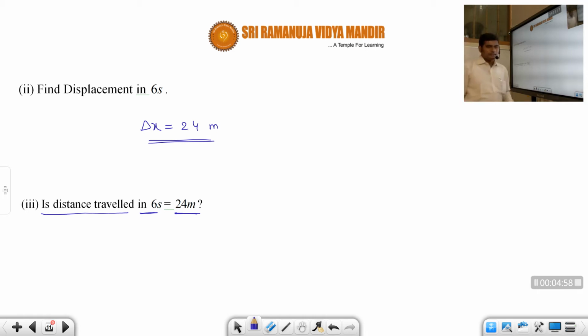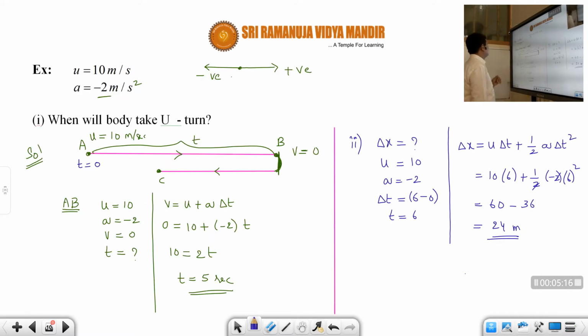Just now we got displacement. Now they are asking, will the distance covered in this also be 24? It will be the same, provided the body is not taking a U-turn. But if the body takes a U-turn, it is not the same. Okay, so from the previous part, we know when the body will take the U-turn.